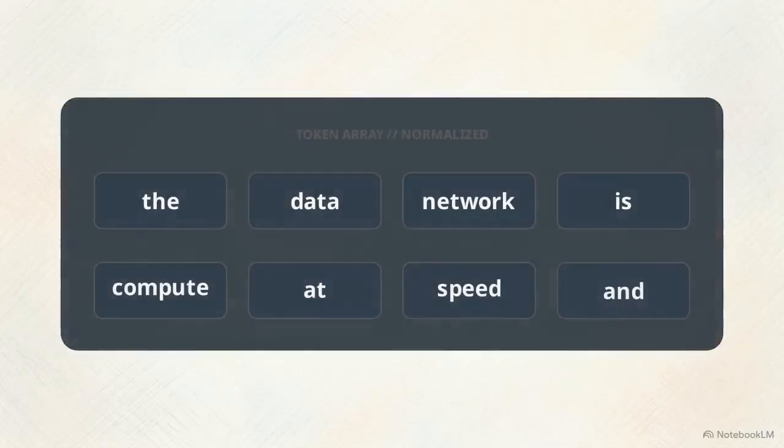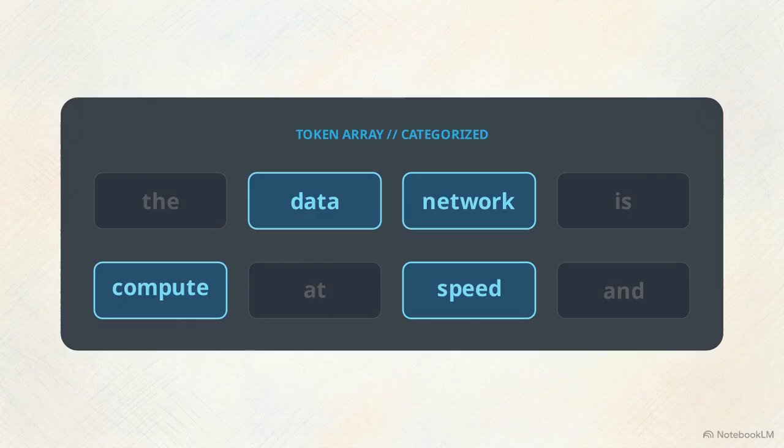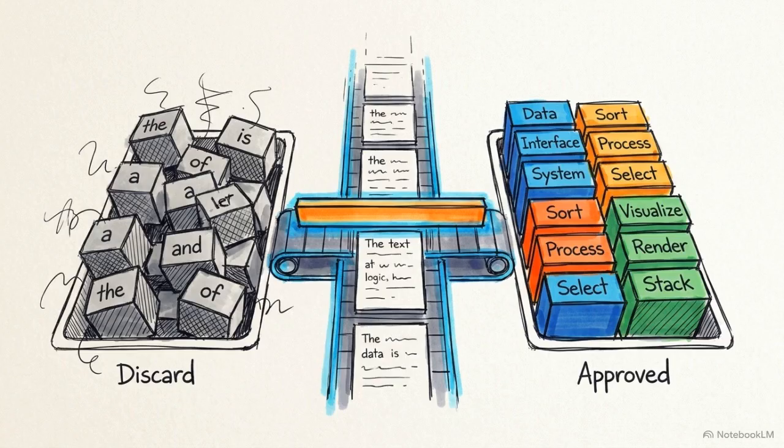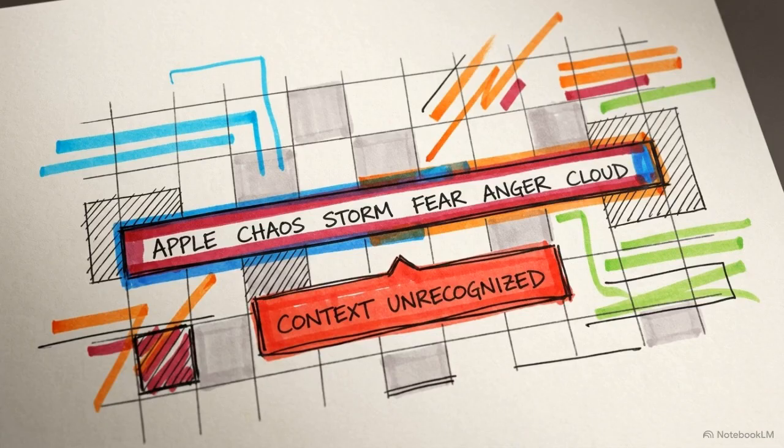The array still contains stop words. These are high-frequency tokens that carry low intrinsic semantic value, such as the, is, or at. Standard engineering practice aggressively filters out these stop words to optimize processing speed and reduce computational load. This aggressive filtering, however, is a liability in specific analytical use cases, such as sentiment analysis models. Deleting structural words indiscriminately can inadvertently destroy critical semantic nuance and context.